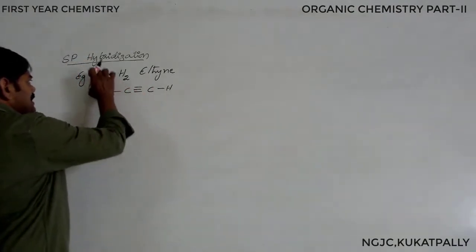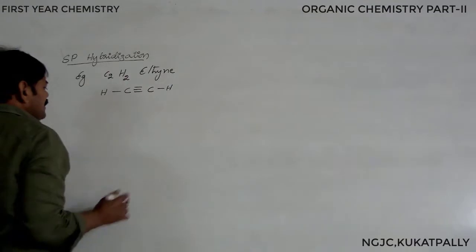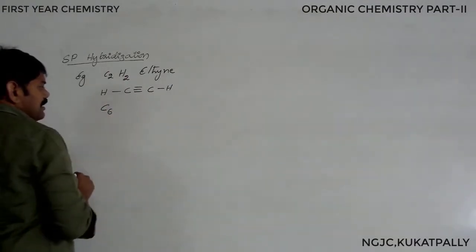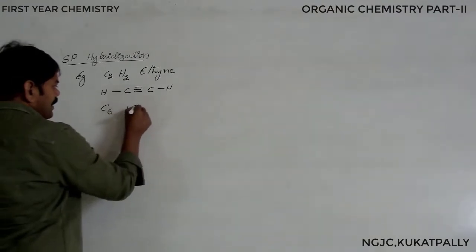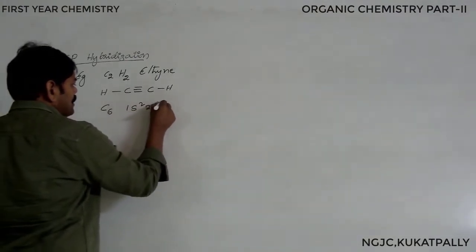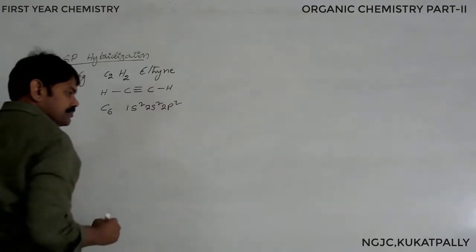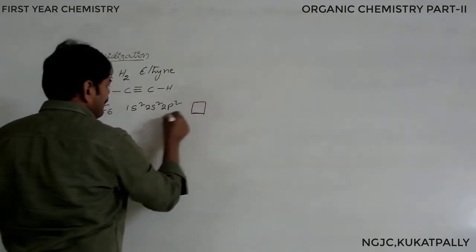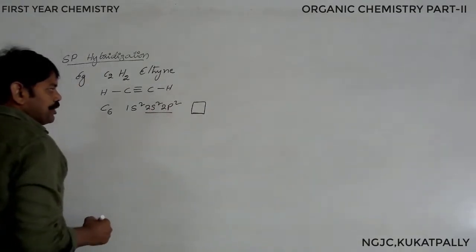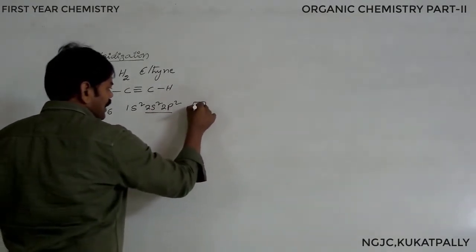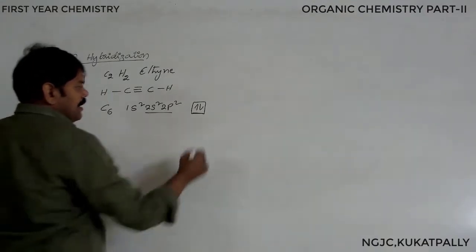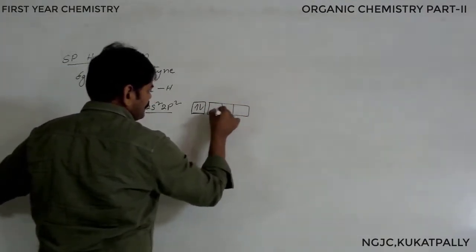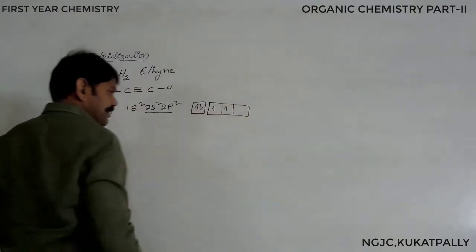As we want to discuss the hybridization of this compound, first we shall know the carbon atom, whose atomic number is 6, with electronic configuration 1s2, 2s2, 2p2, which can be shown in orbitals. I am showing only the valence electronic configuration: 2 electrons in the s orbital, and 2 electrons in the p orbitals. At this stage, it is called the ground state.